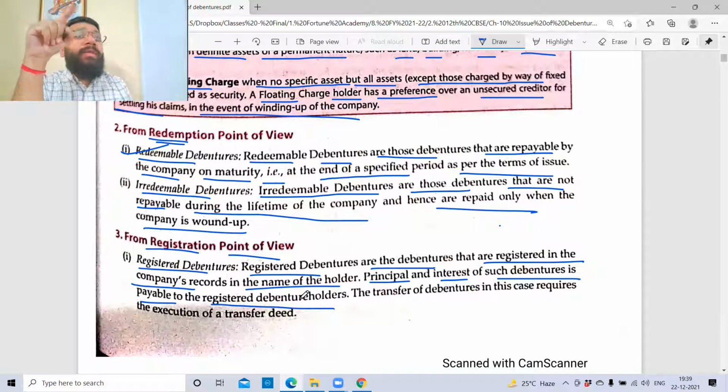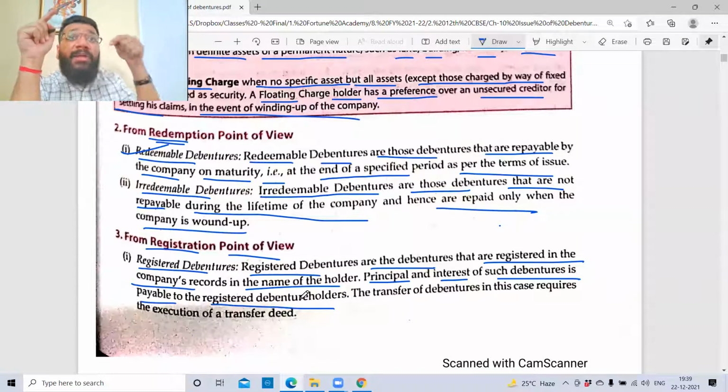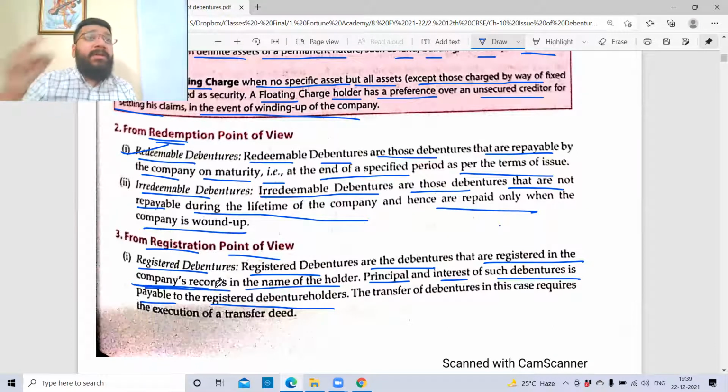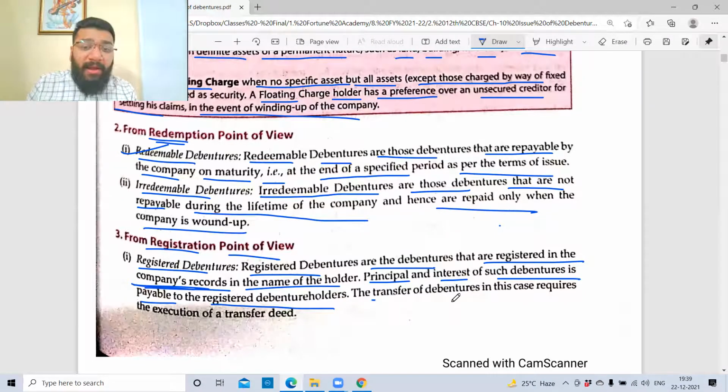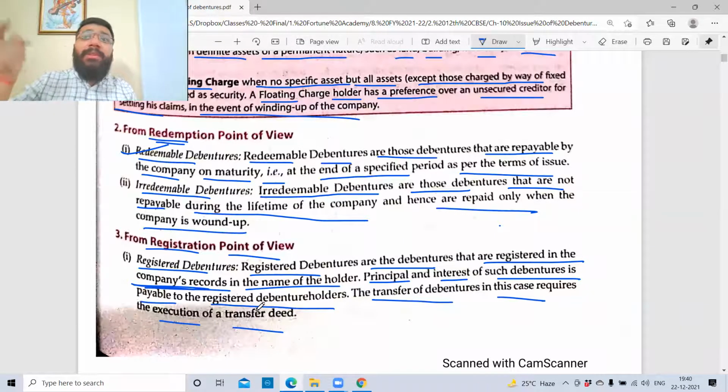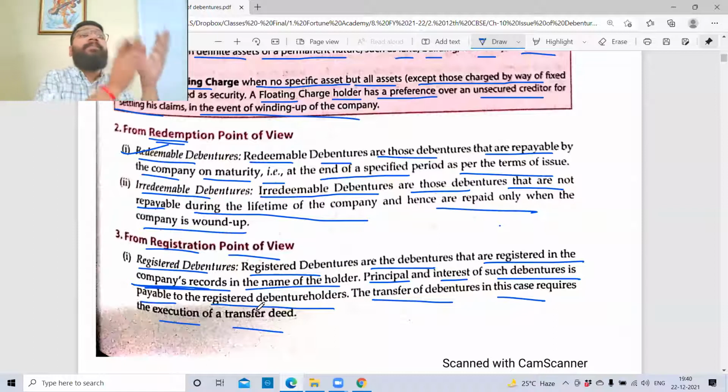So here registered debenture means that the person who is lending the money, his name will be specifically mentioned in the company's register. Whosoever name is reflecting in the company's record, to that person only the debentures will be repaid and the interest will be paid, not to anybody else. The transfer of debenture. Now, if Mr. X wants to transfer this debenture to somebody else, let's say Mr. A, that is possible only by execution of a transfer deed. You have to sign a form called a transfer deed. On the execution of that deed, the debentures can be transferred from X to A.